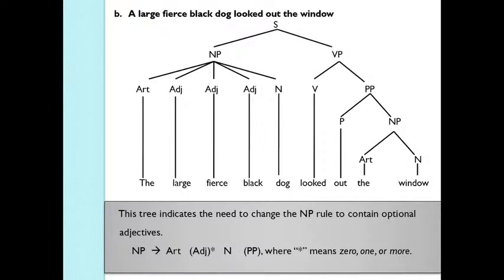A large fierce black dog looked out the window. Here you have the noun phrase where you have a noun and an article, but the noun is preceded by three adjectives: large, fierce, black, dog. This tree indicates the need to change the noun phrase rule to contain optional adjectives. An article and a noun are a mandatory part of a noun phrase.